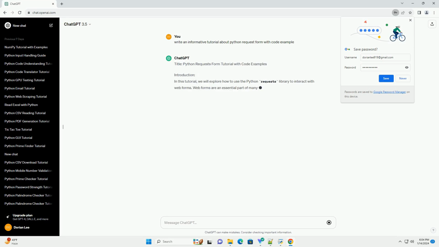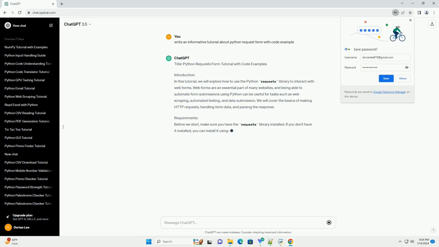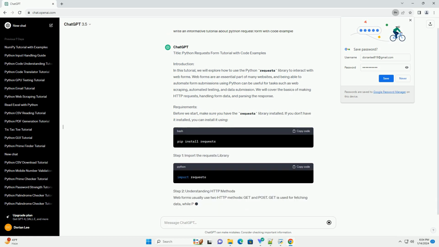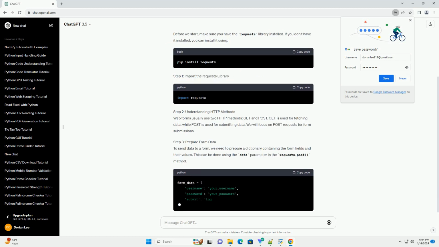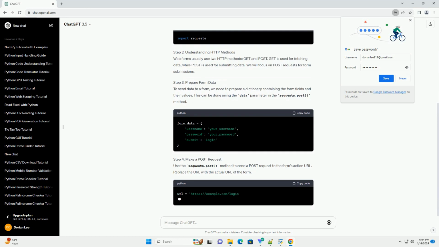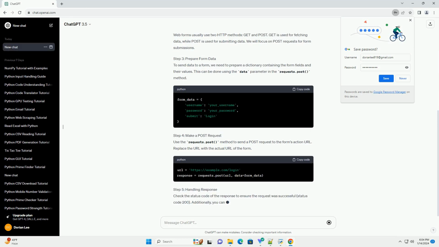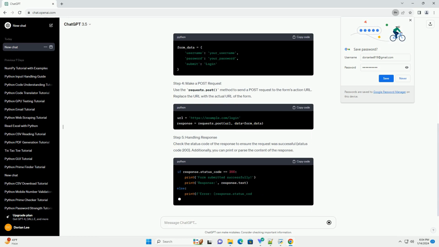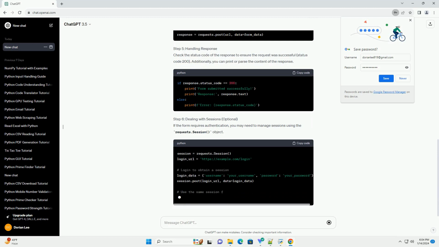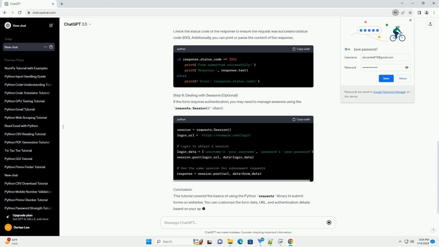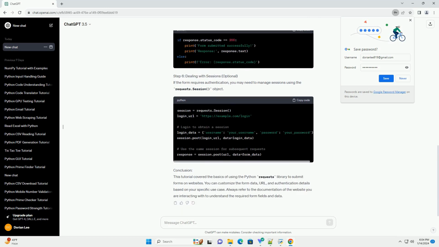Title: Python requests form tutorial with code examples. Introduction. In this tutorial, we will explore how to use the Python requests library to interact with web forms. Web forms are an essential part of many websites, and being able to automate form submissions using Python can be useful for tasks such as web scraping, automated testing, and data submission. We will cover the basics of making HTTP requests, handling form data, and parsing the response.